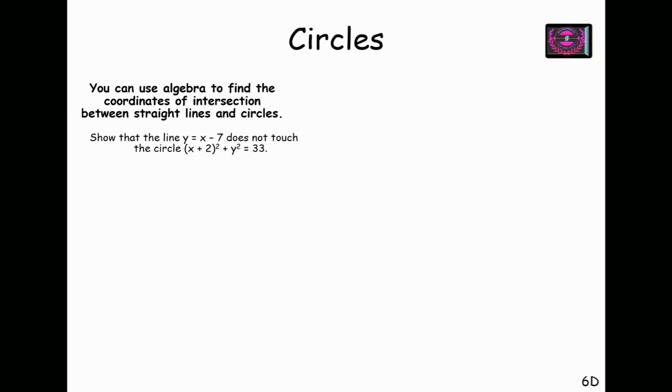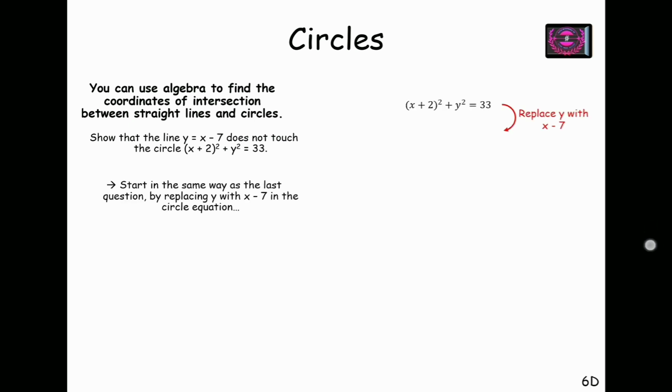Show that the line y equals x minus 7 does not touch the circle (x plus 2) square plus y square equals 33. Again, we will follow the same steps and try to find the values of x. We substitute y equals x minus 7 in the equation of the circle.